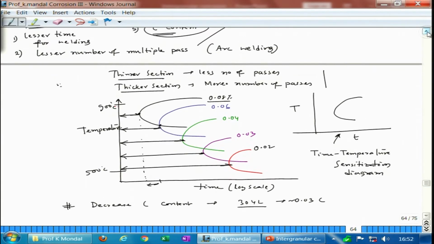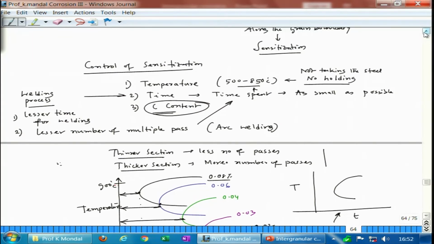Now, coming back to this, let us say you have carbon content 0.08%. Okay. So, that means there is a possibility of sensitization, because the nose is coming very close, a couple of seconds. So, you cannot prevent sensitization during cooling if it is sufficiently slow cooling. Okay. So, now let us say it is sensitized, then how would you prevent it? Let us say weld decay has happened, how would you prevent it?